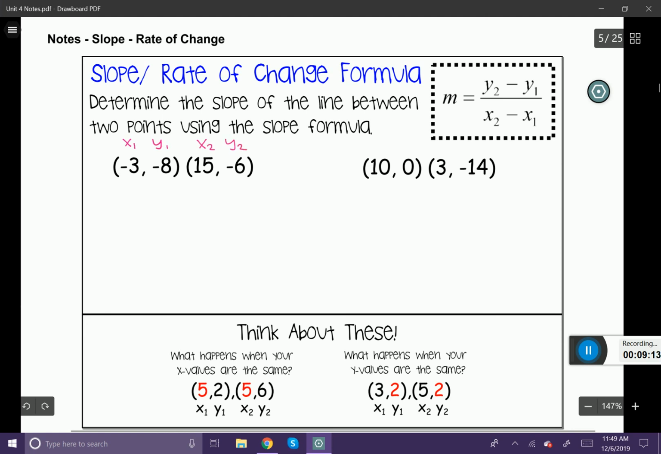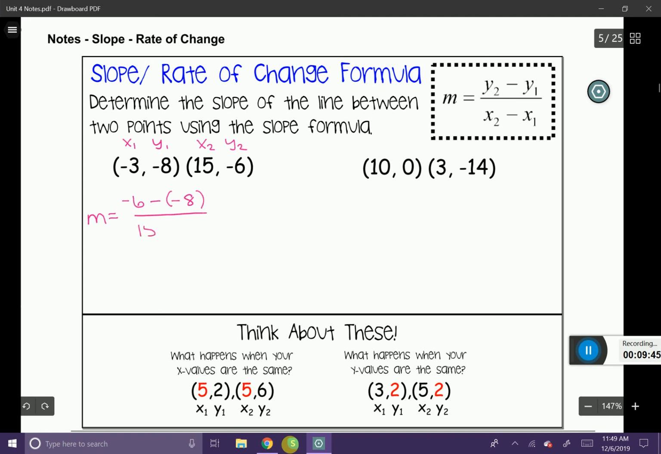Now, you didn't need to name the first point x1 and y1. You could have named the second point x1 and y1, as long as the 1s and the 2s stay together at the same coordinate. Now, let's fit this into the formula. m, which is our slope, is equal to y2, which is -6, minus y1, which is -8. Notice how I'm using parentheses.